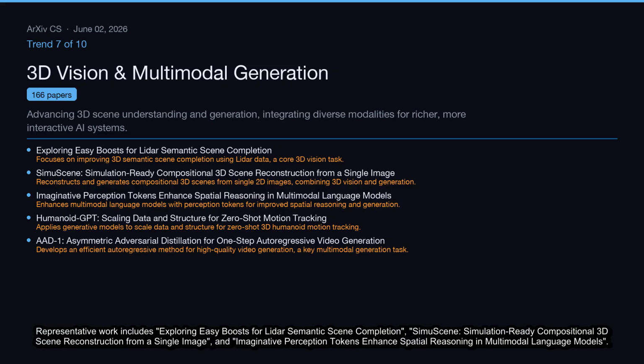Representative work includes Exploring Easy Boosts for LiDAR Semantic Scene Completion, SIMU Scene, Simulation-Ready Compositional 3D Scene Reconstruction from a Single Image, and Imaginative Perception Tokens enhance spatial reasoning in multimodal language models.